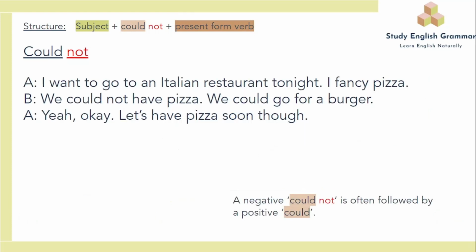Example conversation. Could not. I want to go to an Italian restaurant tonight. I fancy pizza. We could not have pizza. We could go for a burger. Yeah, okay. Let's have pizza soon though.